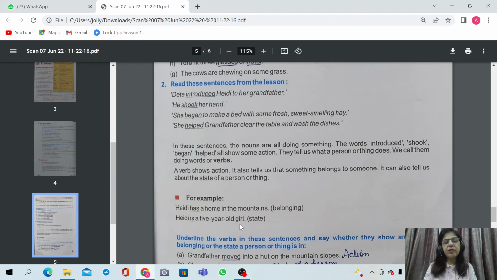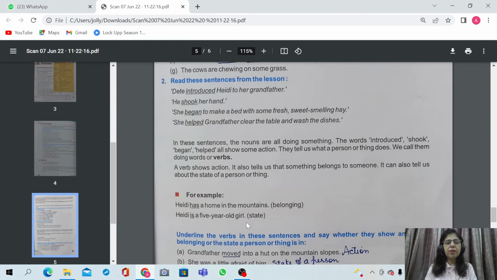Heidi is a 5-year-old girl. It is a state. State of whom? Heidi. It is a state of a person. So a verb also tells us that something belongs to someone, like this home belongs to Heidi, and the state of a person, that Heidi is a 5-year-old girl.